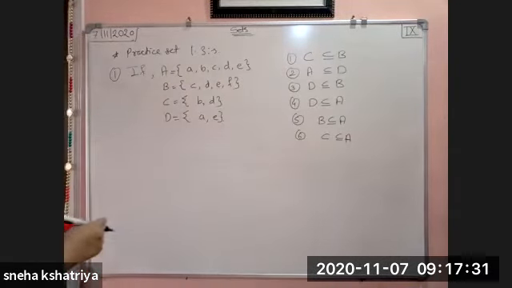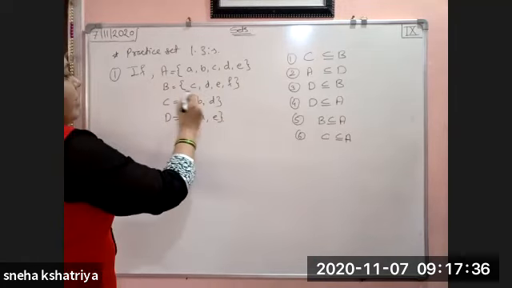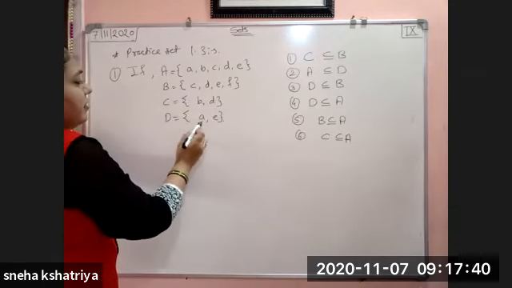So see here, A is given as {a, b, c, d, e}, and B is given as {c, d, e, f}, C is given as {b, d}, and D is given as {a, e}.